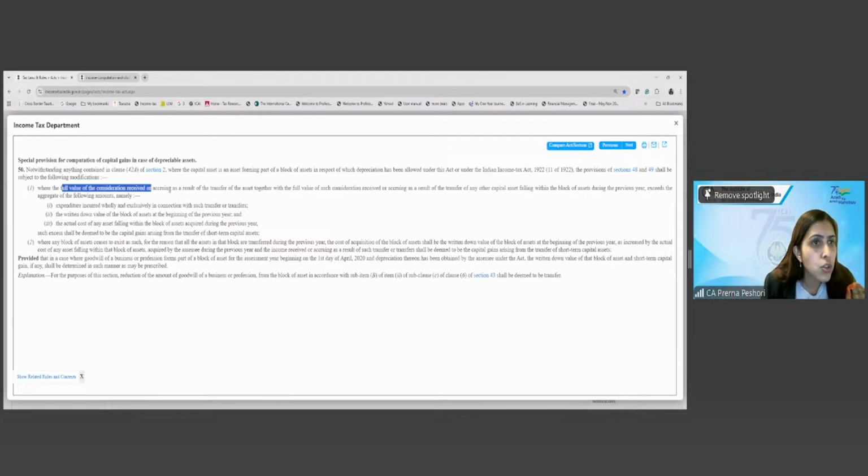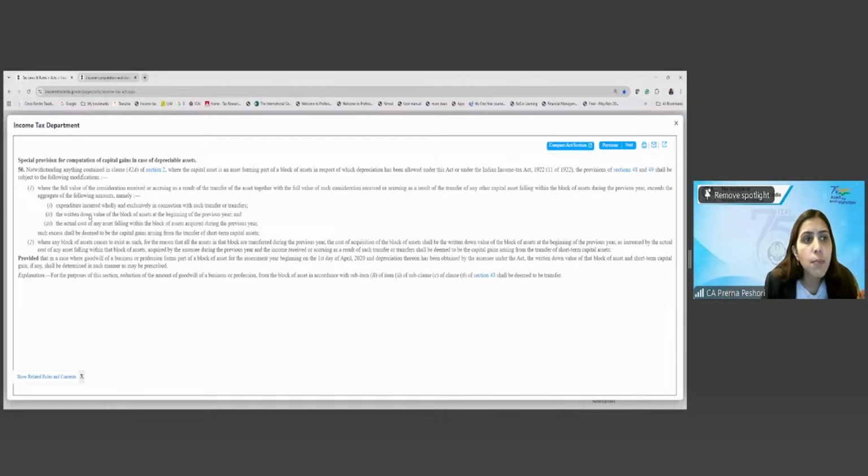be the full value of consideration which is received or accruing as a result of transfer of the asset together with the full value of consideration received or accruing as a transfer of any other capital asset falling within the block of assets exceeds the aggregate of the following: the expenditure incurred in connection with the transfer, the written down value of the asset at the beginning of the year, or the actual cost of any asset acquired during the previous year.